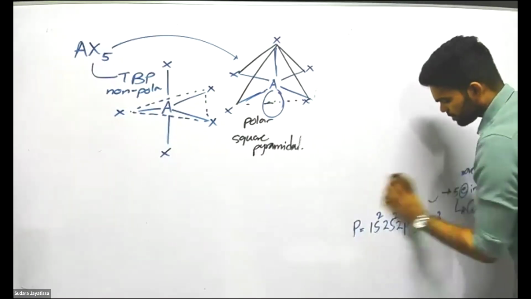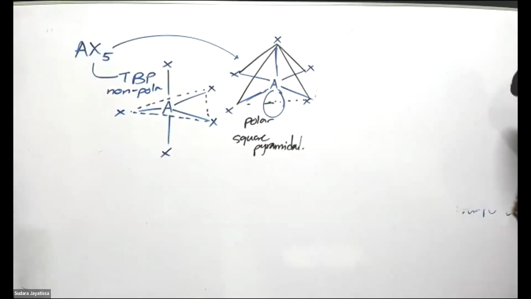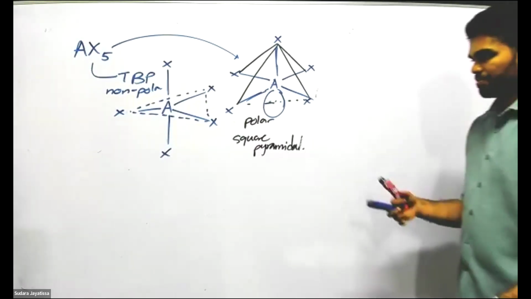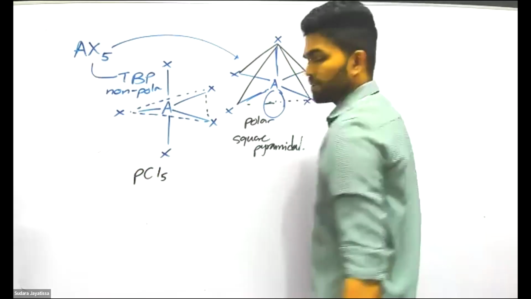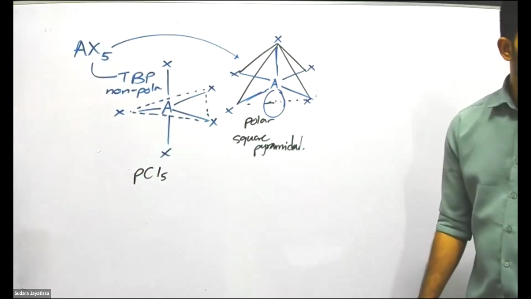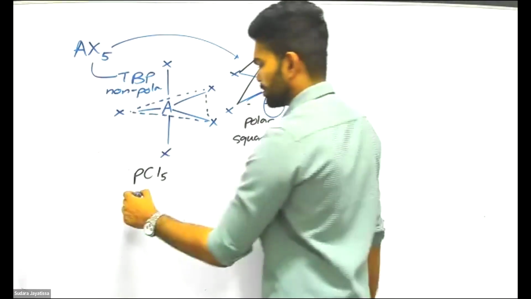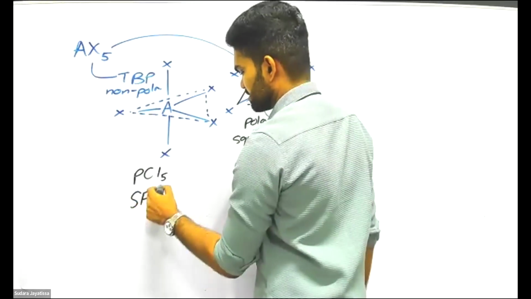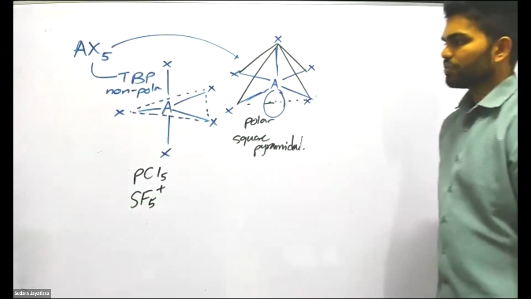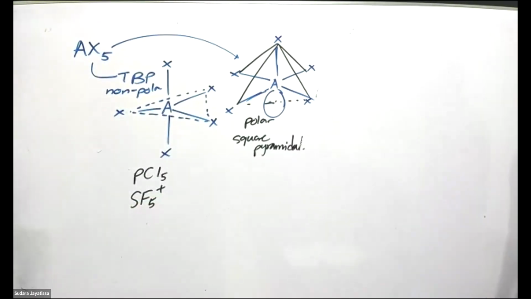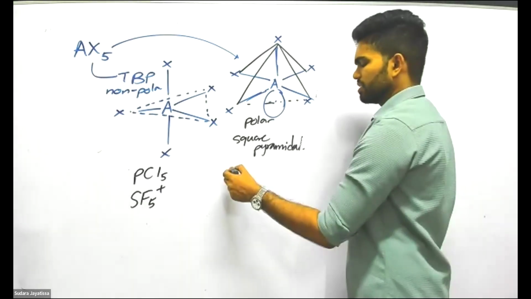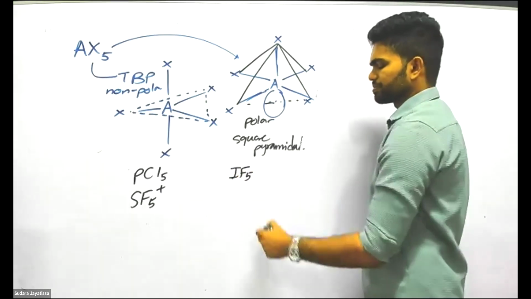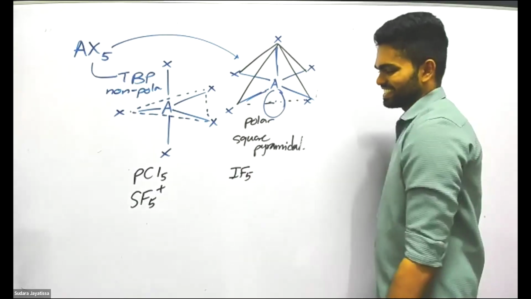Now we need examples also. What are the examples? For this one, you can say PCl5, a good example. Or you can say SF4+, SF5+. Those are also good. For the square pyramid, what is the example? IF5, BrF5.